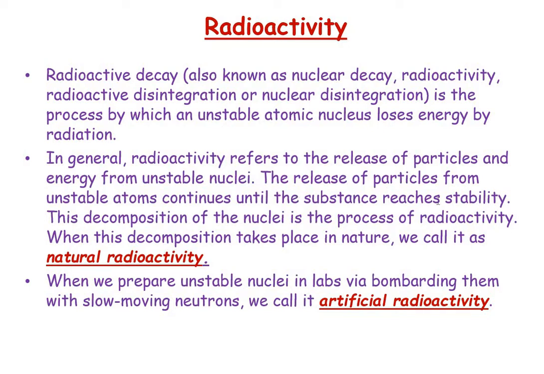The release of particles from an unstable atom continues until the substance reaches stability. So when it reaches a stable position or a lower energy position, it stops emitting radiation. So there are two types of radioactivity. We can classify radioactivity into natural radioactivity and artificial radioactivity.